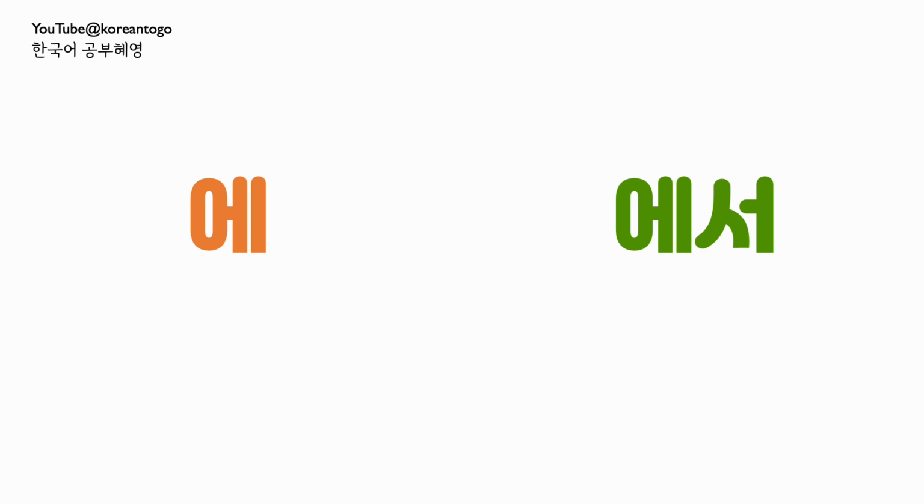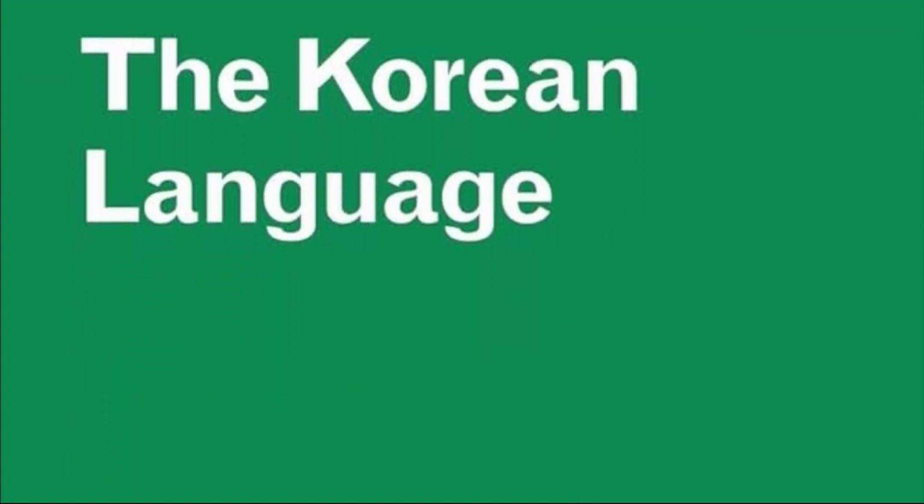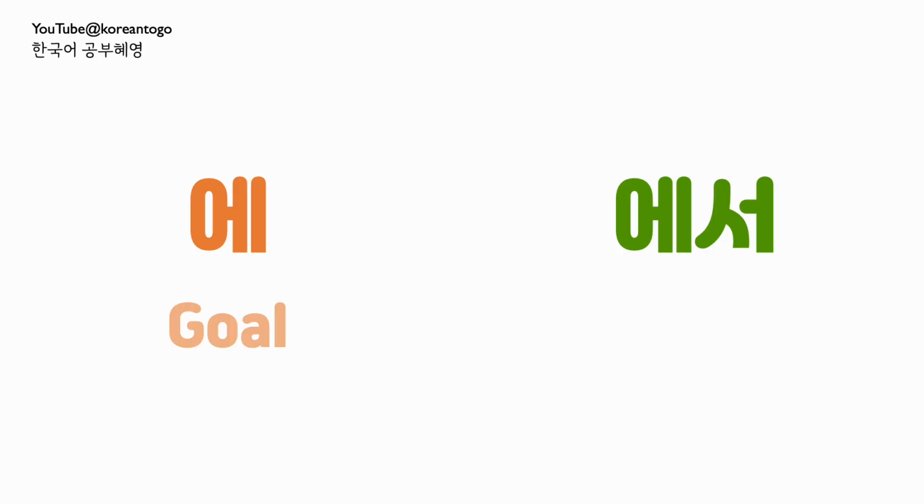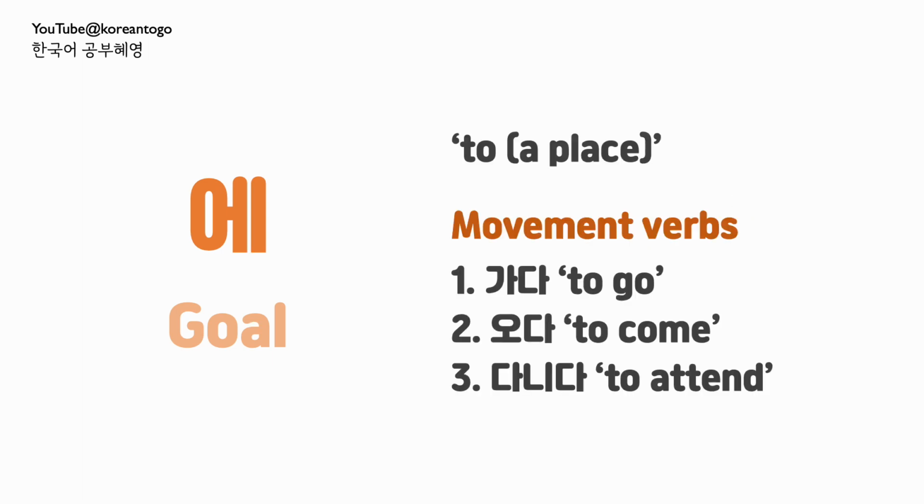First of all, let's talk about the core meaning of 에 versus 에서. According to the book, The Korean Language by Professor Ho Min-sung, the semantic component of 에 is goal. Therefore, one of the basic meanings of 에 is to a place. When 에 is used for the meaning to, it's typically used with a movement verb. Do you know any movement verbs in Korean? 가다, to go. 오다, to come. 다니다, to attend are typical movement verbs.